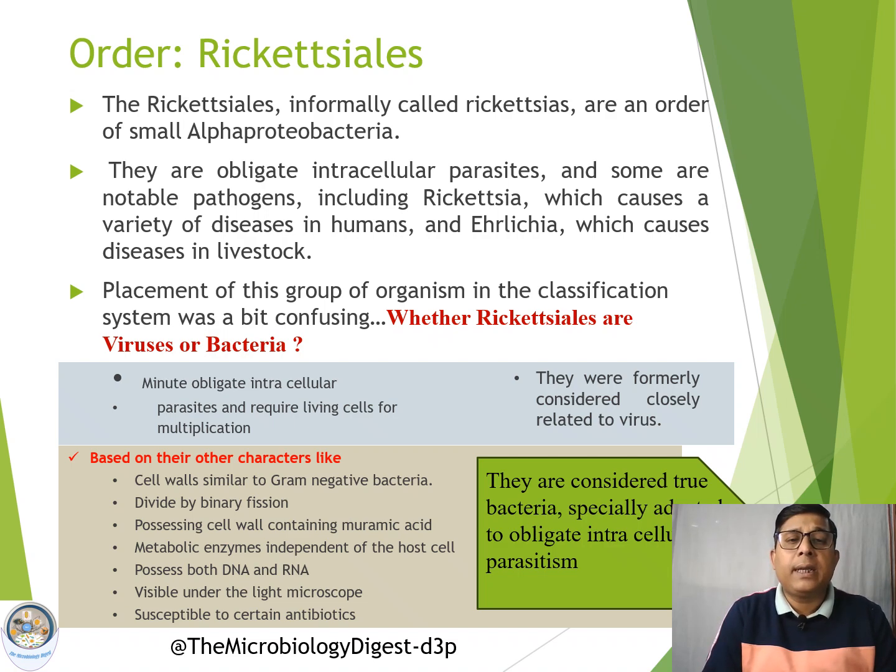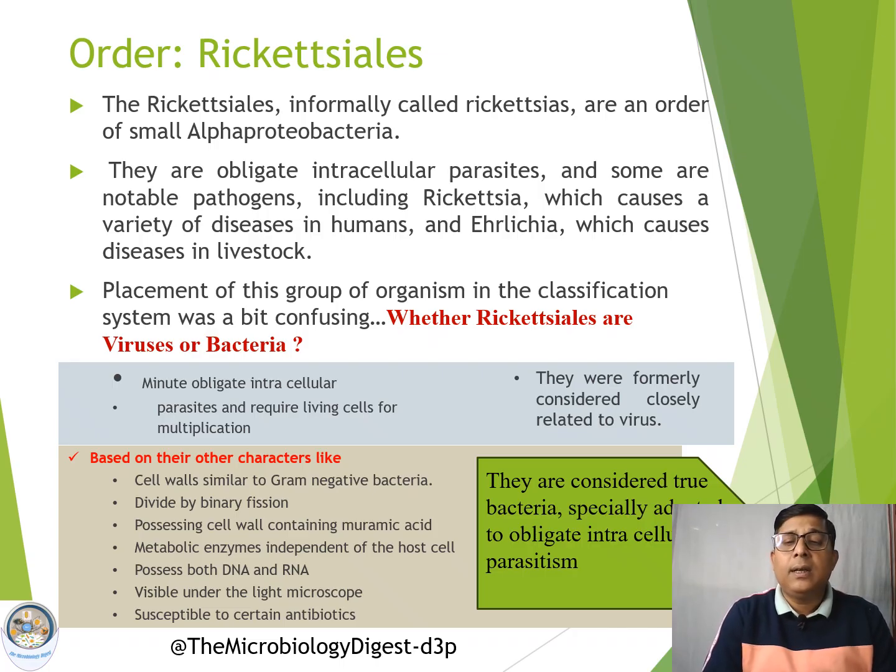For example, they are minute obligate intracellular parasites, which is an essential character of viruses. Then, they require a living system for multiplication. This is also the same character as viruses. So that is why they were formerly considered closely related to viruses.